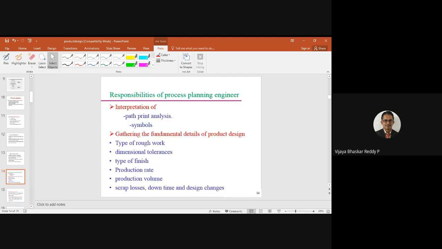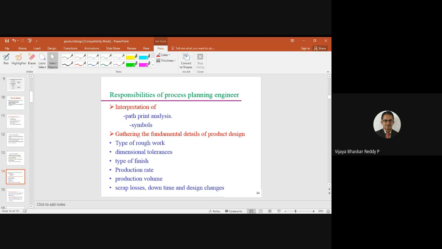And right, what are the responsibilities of the production planning, process planning engineer? So this is also very important. When a process planning engineer is there, what is the responsibility? Interpretation of part print analysis and symbols. First thing is what is the component that you are going to produce, and the interpretation of the part print we are going to consider for manufacturing it. So that is part print analysis and symbols. We need to follow it and prepare the required charts.